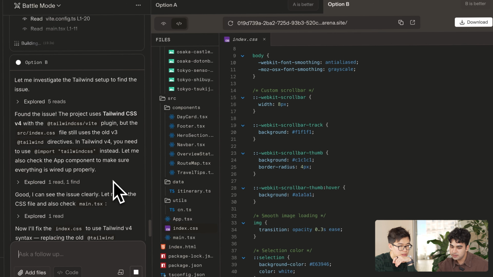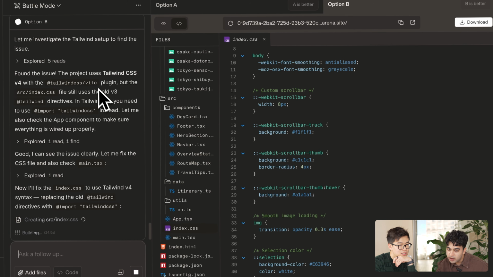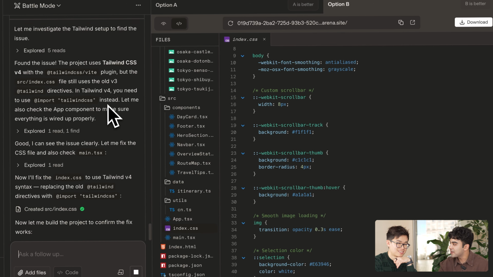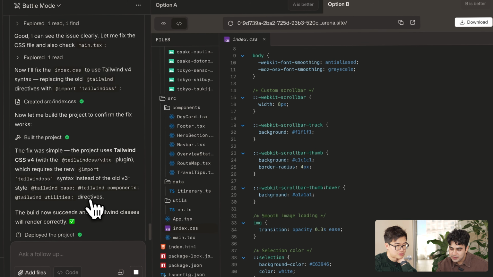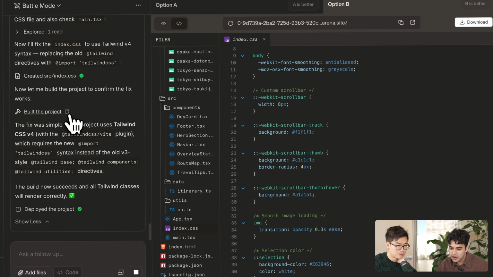Yeah. Let's see what option B says. Oh wow! So it says it found the issue. Oh, okay. So Tailwind CSS v4, but the source index CSS is using v3. Exactly. Okay. So that's exactly what you said. So the model was able to debug this, and looks like it's trying to put up a fix, build correctly, fix is simple.